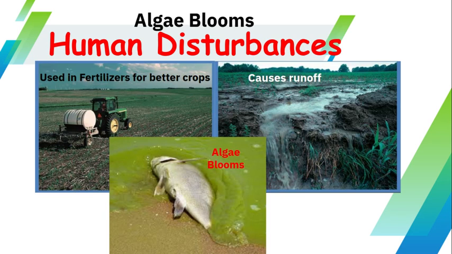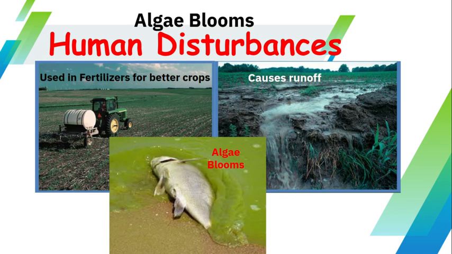Well, that phosphorus, after it rains on the farmland, runs off, as you see here in the picture on the right. That water runs off into our streams and our rivers and lakes, and it can cause problems. One of the big problems is called algae blooms. You can see here this picture of fish. Many fish die because of algae blooms as a result of excess phosphorus in the waterways.